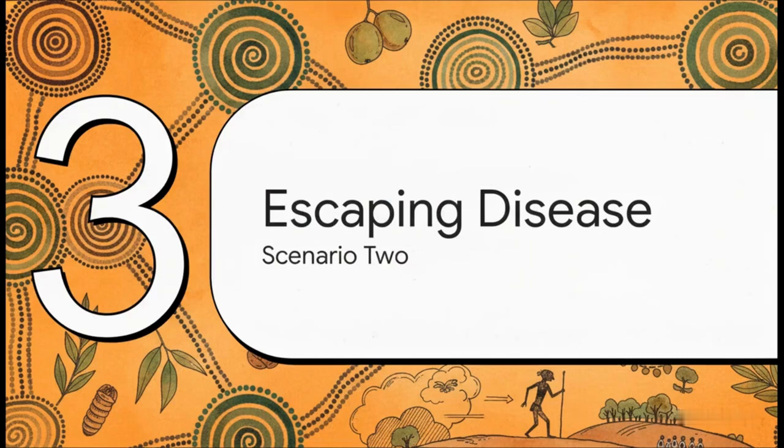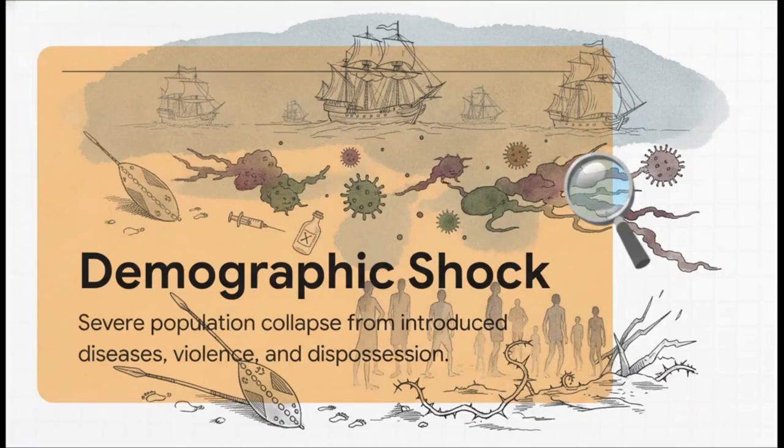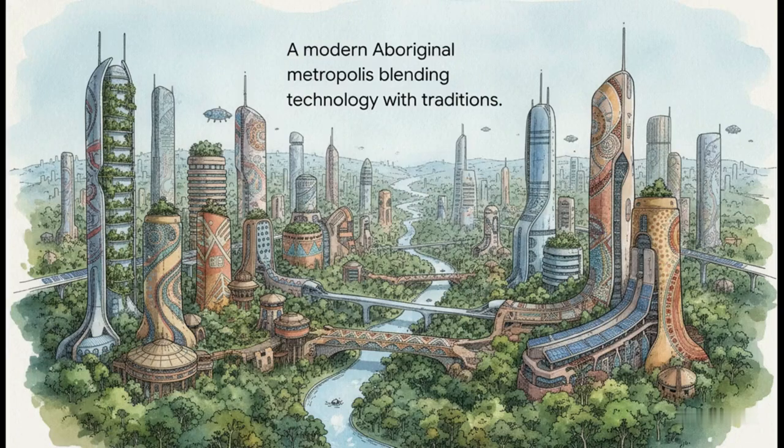Moving on to Scenario 2, Escaping Disease. To really grasp this scenario, we first have to define demographic shock. The most devastating effect of colonization wasn't just the physical displacement of people, it was a severe, catastrophic population collapse. Introduced diseases like smallpox, influenza, and measles, combined with brutal frontier violence and dispossession, utterly devastated the population over generations. But what if we remove that variable? What if that catastrophic disease mortality simply never happened?